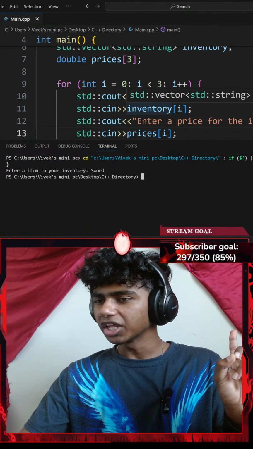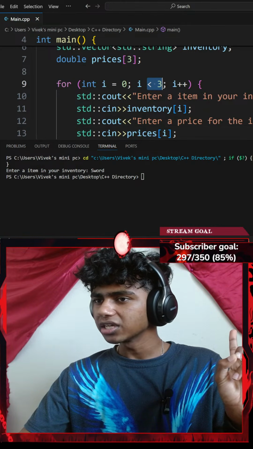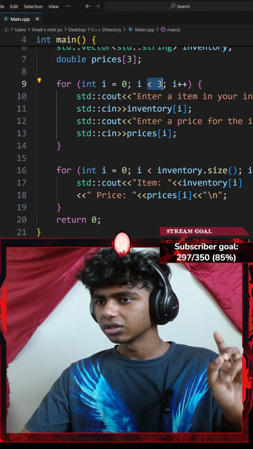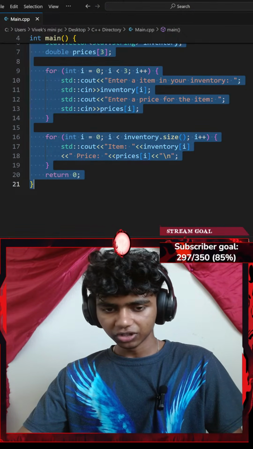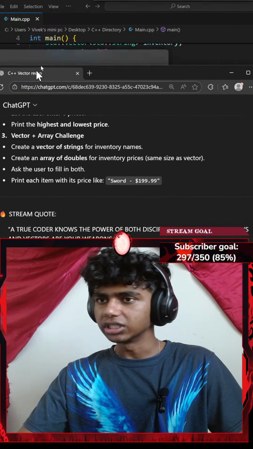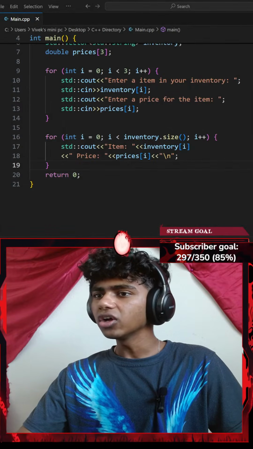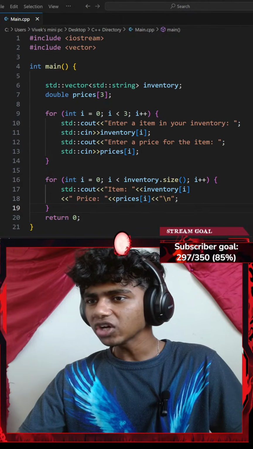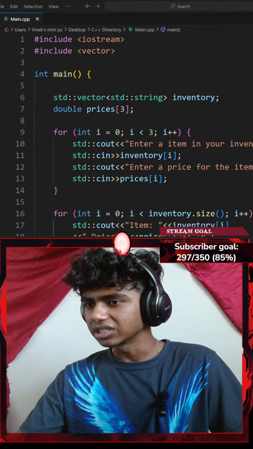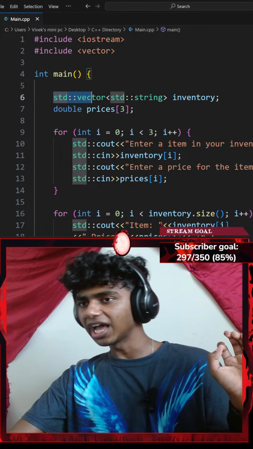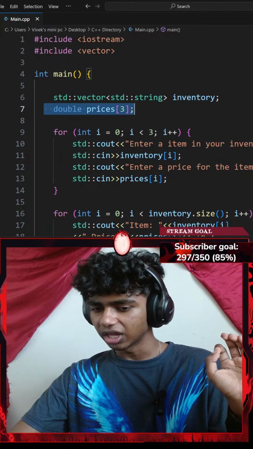Okay, it doesn't run anymore. While my i is less than 3. Okay, I think I messed up somewhere. Let me go with Control C, copy the code, get sensei/ChatGPT here. Although, wait, before I actually ask ChatGPT, let me try figuring out where I actually messed up. Okay, so firstly, I added a vector. I created an array.